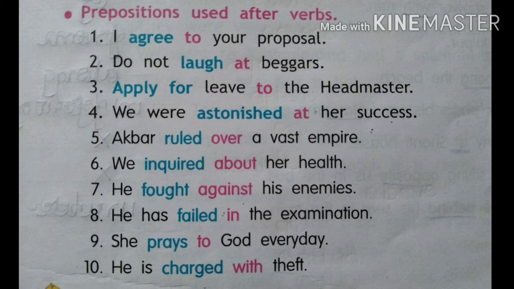Sixth, we inquired about her health. Seventh, he fought against his enemies. Eighth, he has failed in the examination. Ninth, she prays to God every day. Tenth, he is charged with theft. So just after the verb, mostly these prepositions are used. So they are connecting to the verb. The prepositions are used sometimes with nouns, sometimes with adjectives, and sometimes with verbs. And all these single words which we read are prepositions.